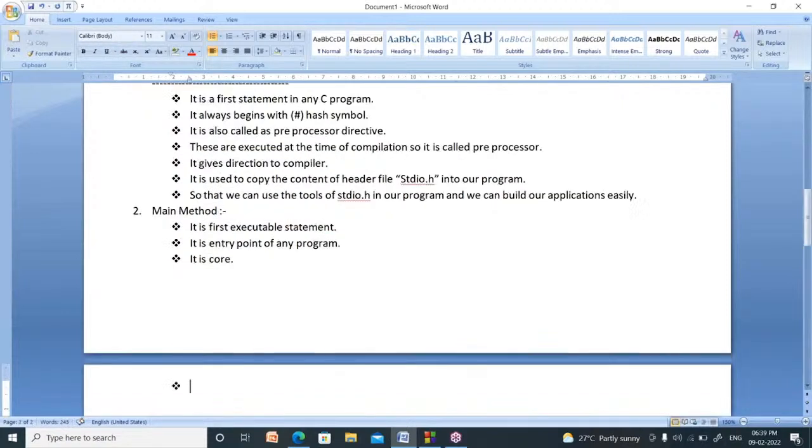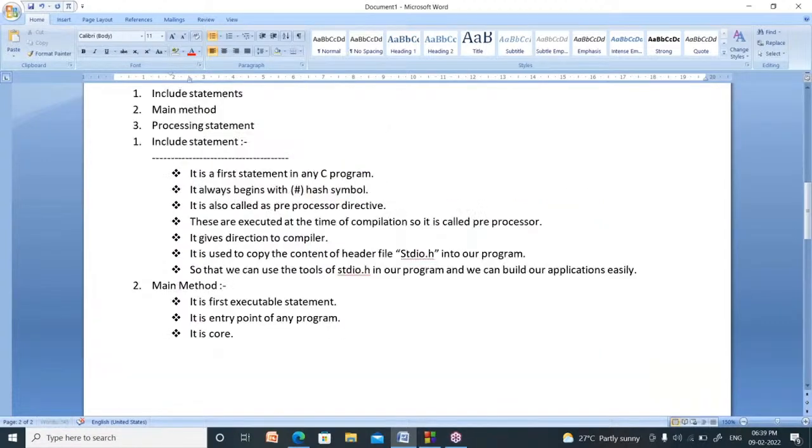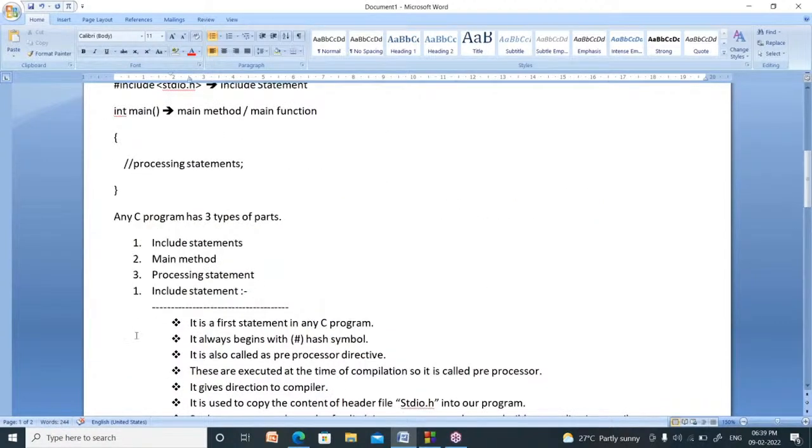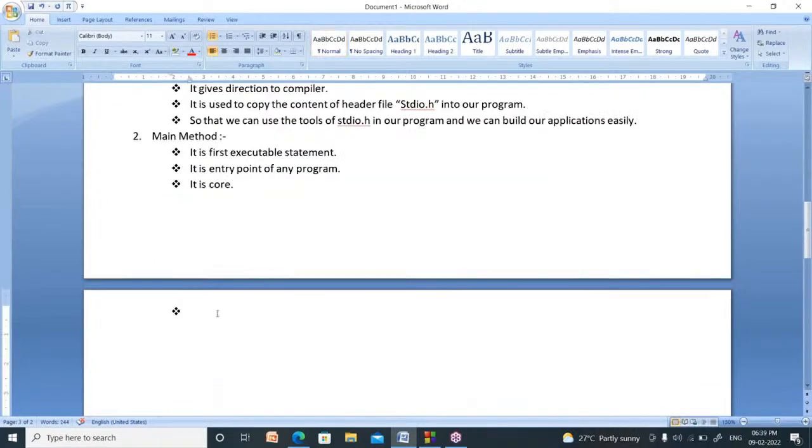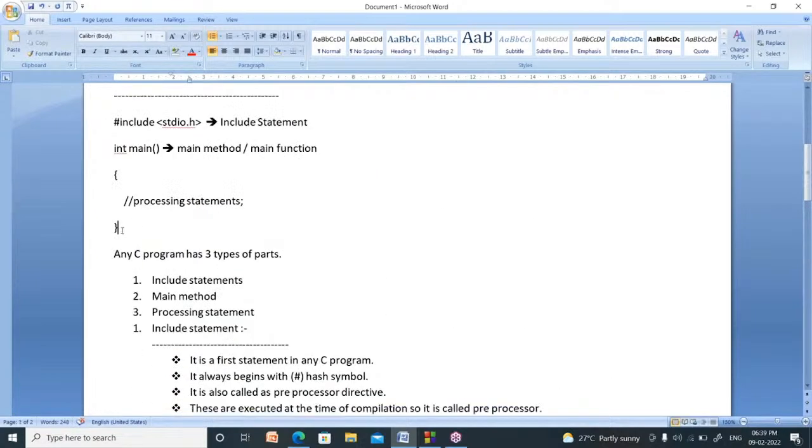So it is core. We have to write the main method, at least one main method. Why? Because it is a compulsory method. So it is called mandatory. Mandatory means compulsory. You have to write a main method. So it is very, very important.